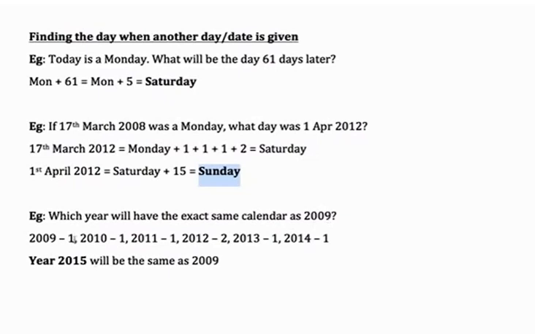In 2009, you will add 1 odd day. In 2010, you will add 1 odd day. In 2011, you will add another odd day. 2012, being a leap year, you will add 2 odd days. 2013, you will add 1 odd day. 2014, you will add another odd day.